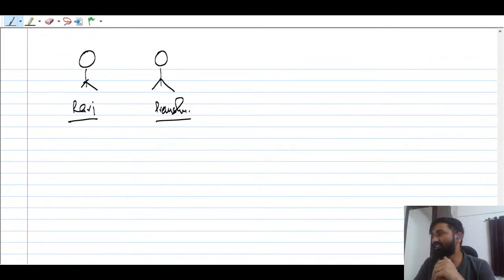So my question is, in how many ways can these two friends take their selfies? Suppose somebody is capturing their picture with the new 15 Pro Max. Ravi and Pransu are excited about taking their photos. So the question is, in how many ways? What is the question?